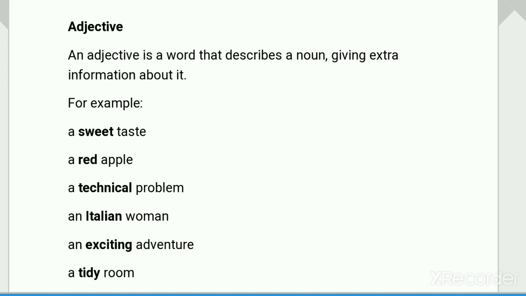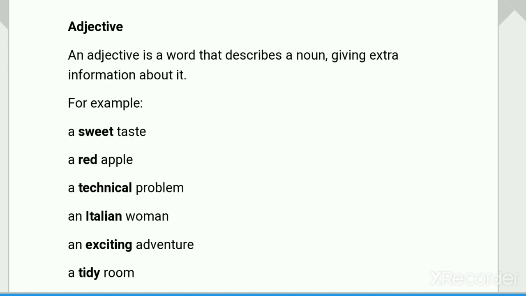Three brothers lived in a small town. Here, the word small explains about town. Then this is an adjective. Next sentence: he went to see the middle brother. Here, the word middle explains more about brother. Then middle is an adjective. I distributed the rice among the poor people. The word poor explains more about people. So, poor is the adjective in this sentence.